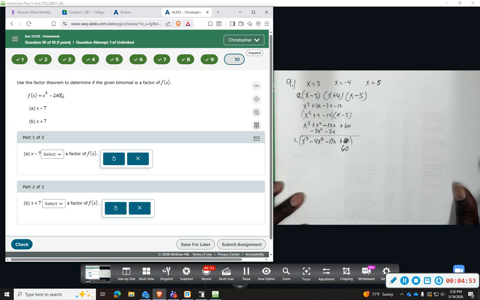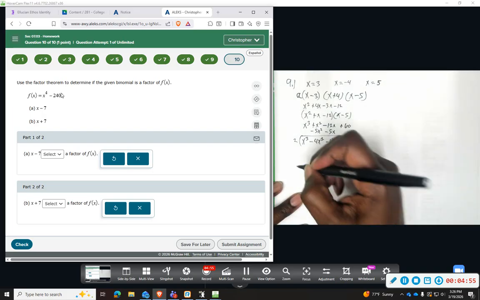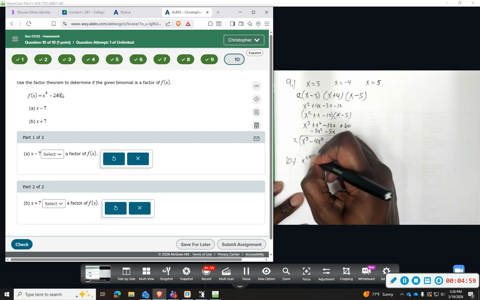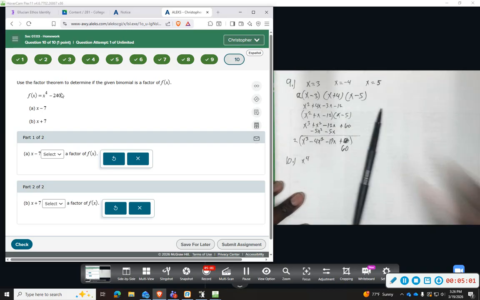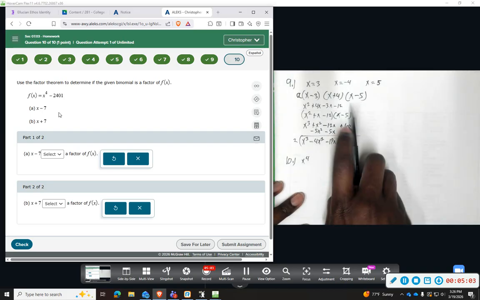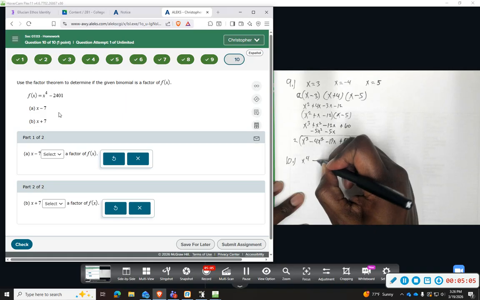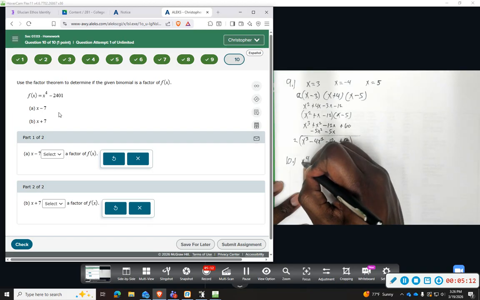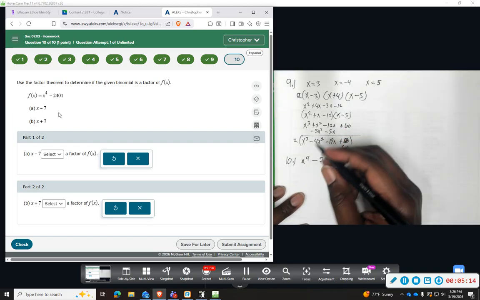So we have x to the 4th minus 2401. And we'll just use the factor theorem to see.